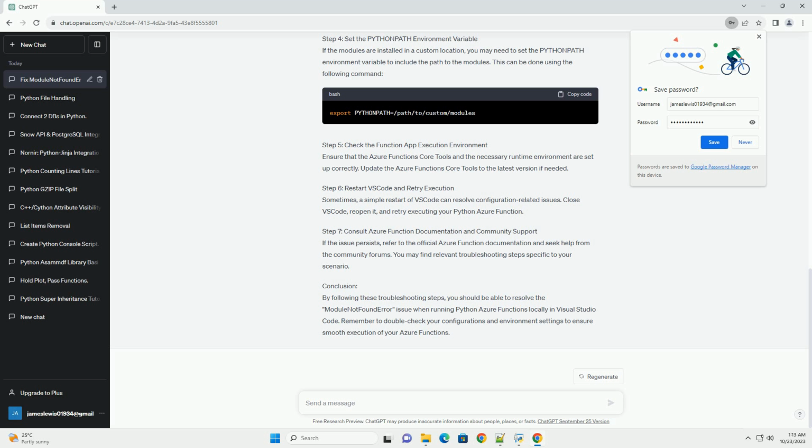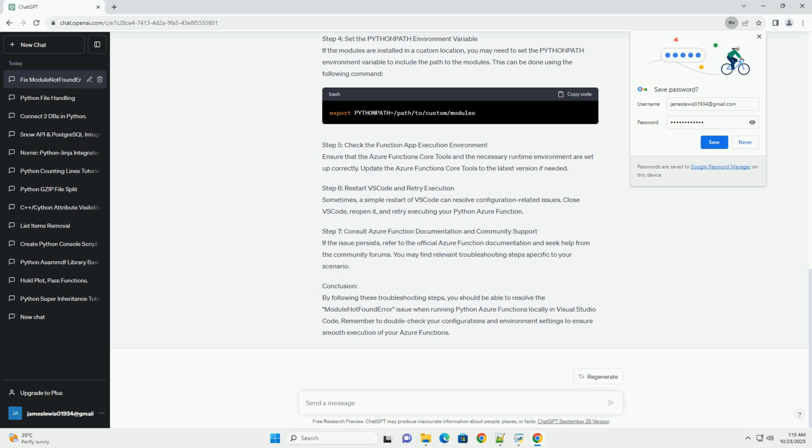Step 7. Consult Azure Function documentation and community support. If the issue persists, refer to the official Azure Function documentation and seek help from the community forums. You may find relevant troubleshooting steps specific to your scenario.